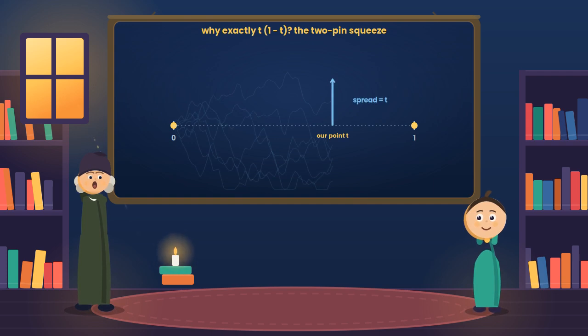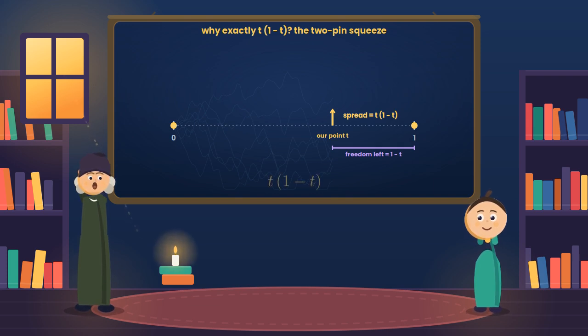From the left pin alone, the walk reaches our point after time t, so just as we saw, its spread is exactly t. Now bring the right pin back. It reels the whole string back down to 0, and here is the key. The closer our point sits to that pin, the harder it gets reeled in. The freedom the right pin leaves behind is simply the distance to it, 1 minus t, so the spread we started with, t, is cut down by that factor.